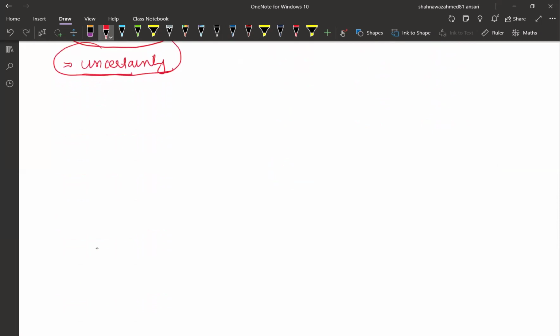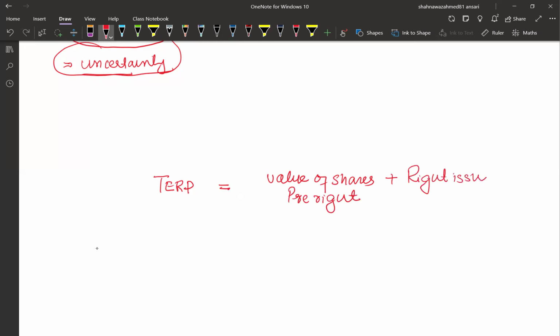Now, we can also use a formula. TERP is the value of shares pre-right, before the right, what would be the value of shares, plus rights issue proceeds, the amount raised from the rights issue, divided by the number of shares after the right.